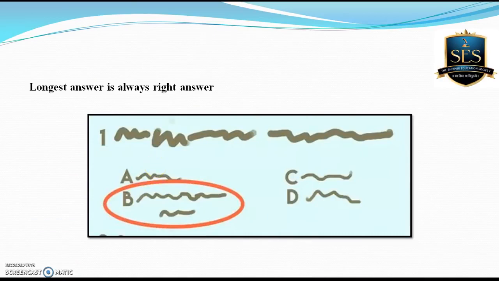Another tip is that the longest answer is always the right answer. If 4 options are there like A, B, C, D, and you are confused between A and B, and the statement of B is quite long compared to A, then there is a chance that B is the answer. This tip works 100%. Whenever you get a question which contains statements, the longest statement is always the right answer.